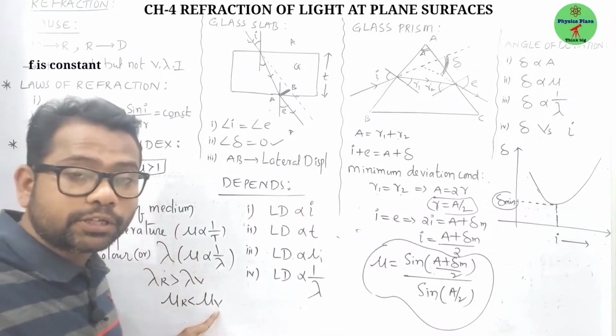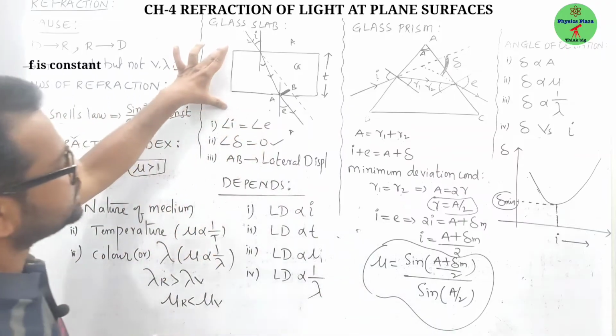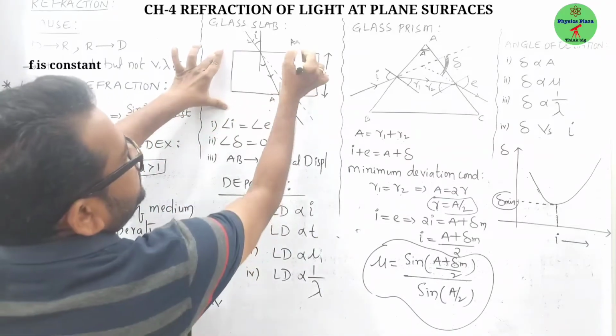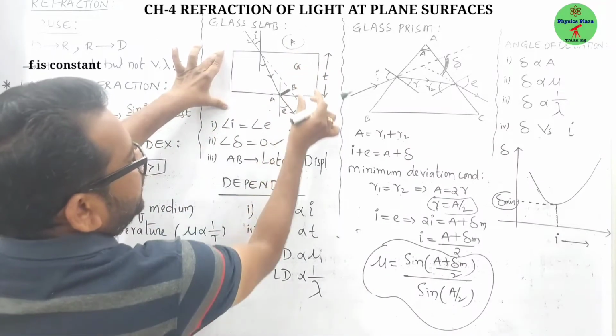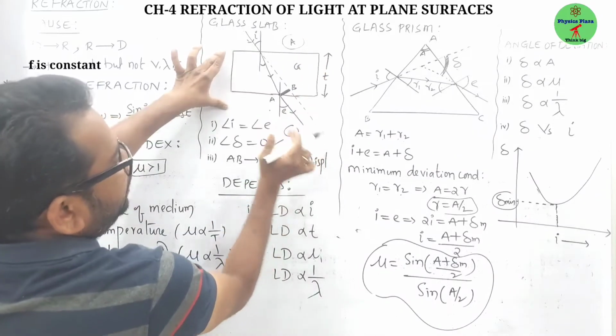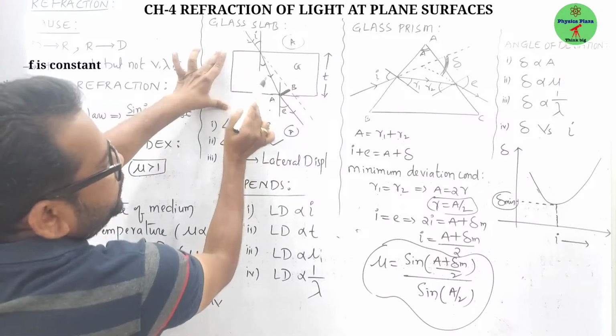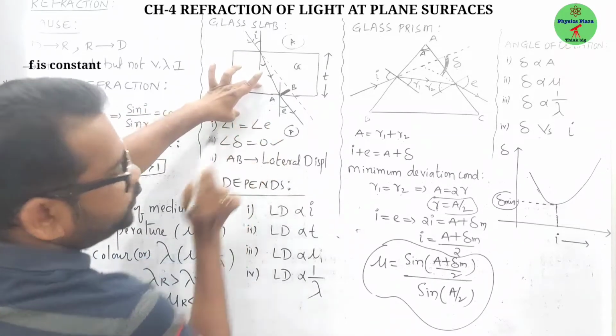Now we see the refraction through a rectangular glass slab, children. Look, here is a rectangular glass slab. Children, if you can see, on this side air is there, here is glass, again here is air, which means rarer, denser, rarer. When light moves from air to glass, it bends towards the normal. Again from glass to air, it will move away from the normal.